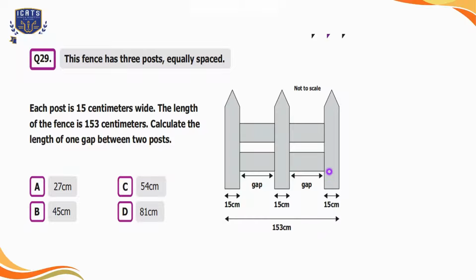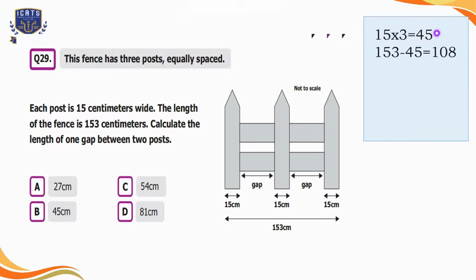Each post is 15 centimeters wide. So we can multiply 15 by 3, that is equal to 45 centimeters. Now we can subtract it out of 153. The remaining length is 108 centimeters. Now we can see that there are only 2 gaps. So we can divide 108 by 2, which is equal to 54 centimeters. So we can say that each gap is 54 centimeters long. So that is our option C here.